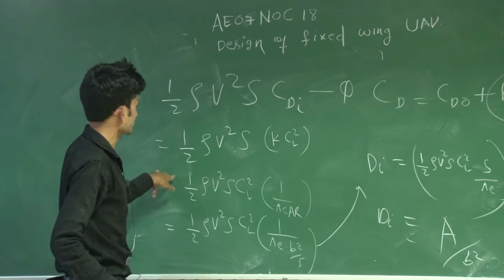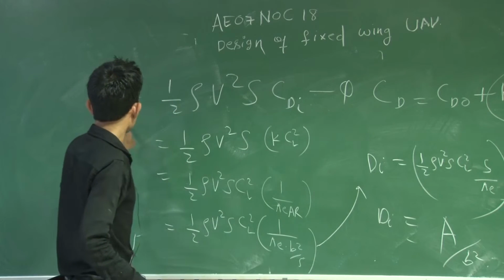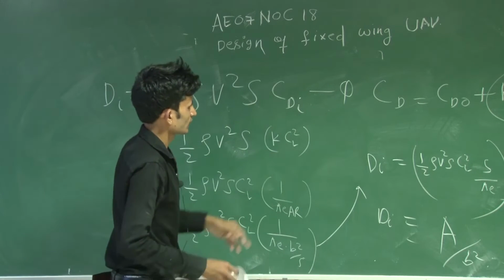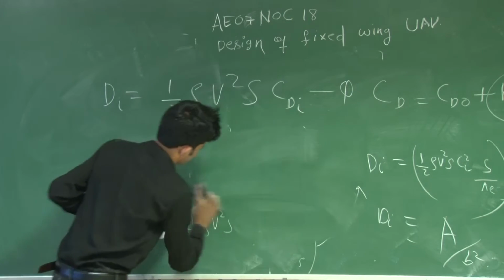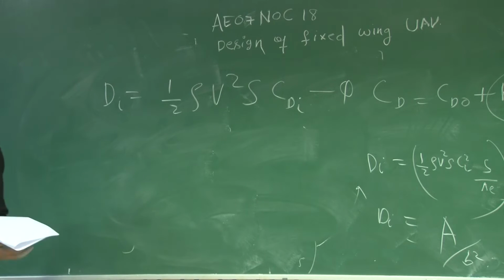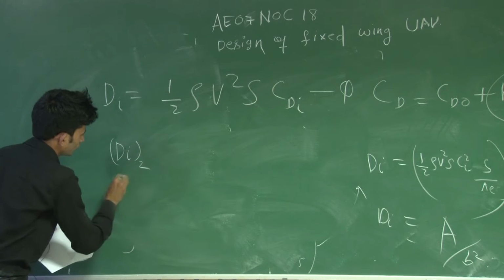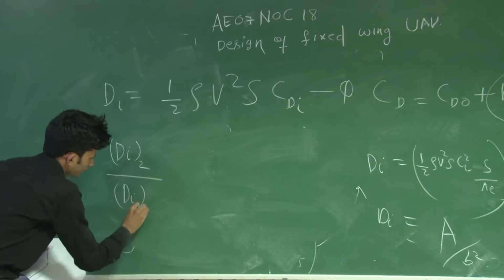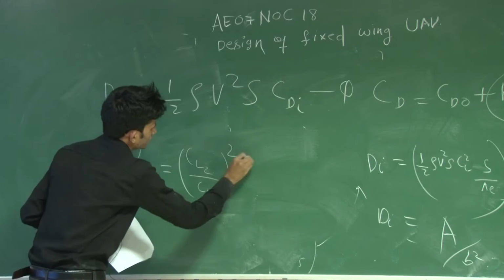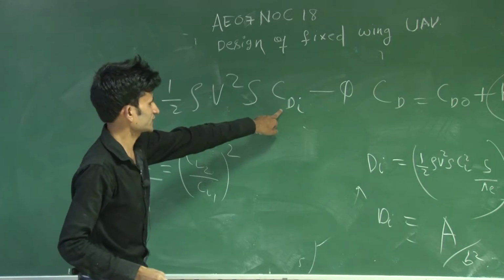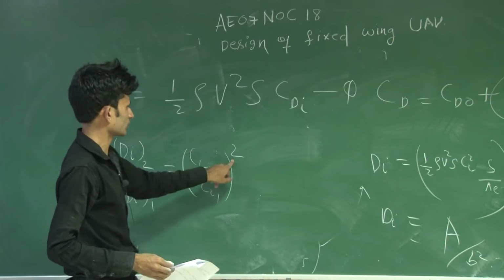If you divide these two equations in terms of CDI, when you put 1 here, and for 2, then CL2. So if you divide this equation, you will get Di2 by Di1 equal to CL2 by CL1 whole square, because CDI is K CL square and all the other parameters are constant.